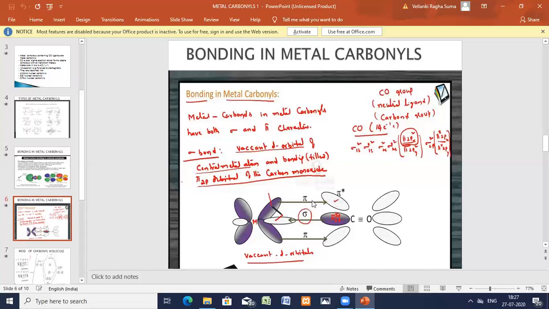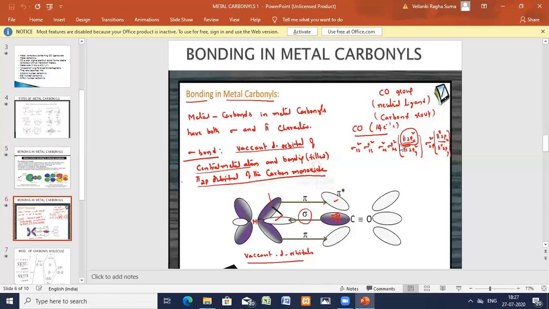It is above the axis and below the axis, and bonding takes place. This filled one will give you the electrons to the unfilled orbital, above the axis and below the axis. This donation will take place. Back bonding takes place, above and below. Therefore, one pi bond is formed.